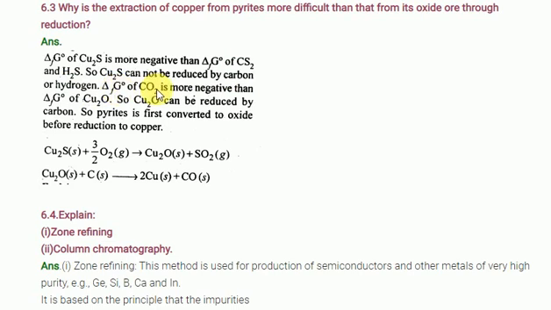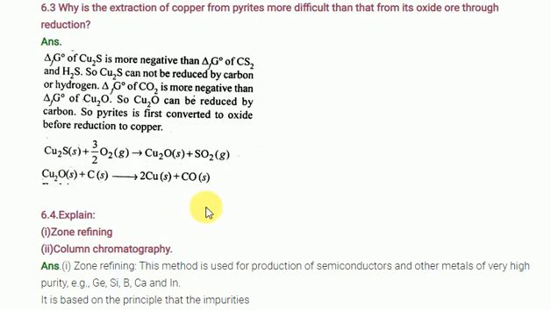The enthalpy of formation of carbon dioxide is more negative than the enthalpy of formation of copper oxide, so copper oxide can be reduced by carbon. Just consider that the formation of carbon disulfide is not feasible, but this process is more feasible in the reduction process. That's why only oxides can be reduced. If you want to reduce a material, the oxide form is more suitable for the reduction process.